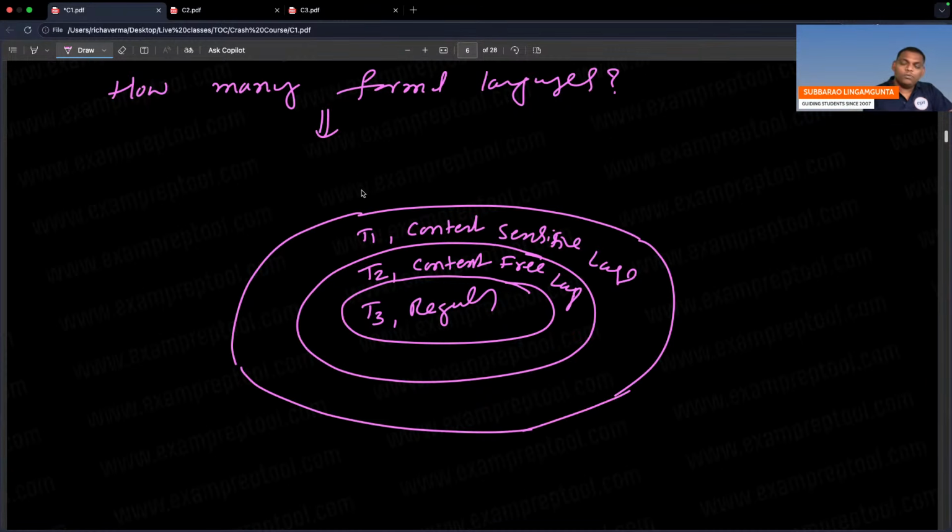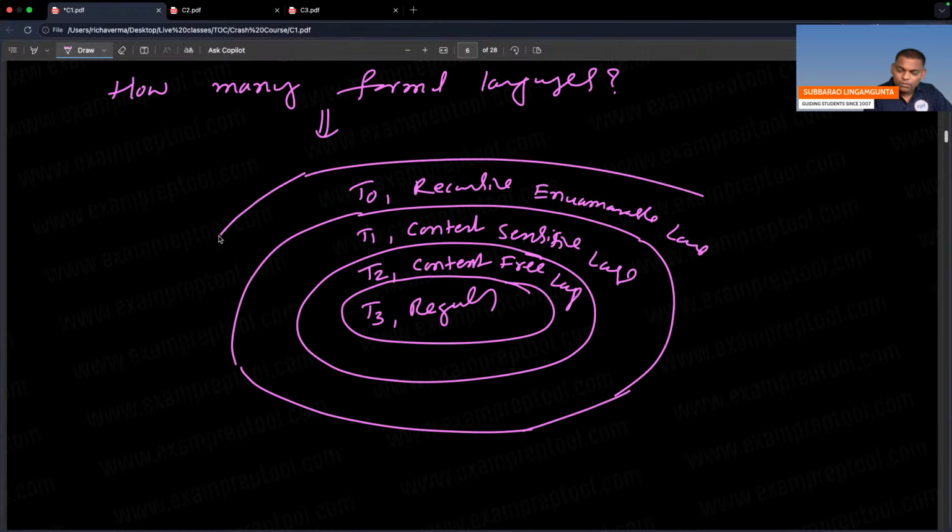Right. Next one is type 0, which is also called recursive enumerable language.